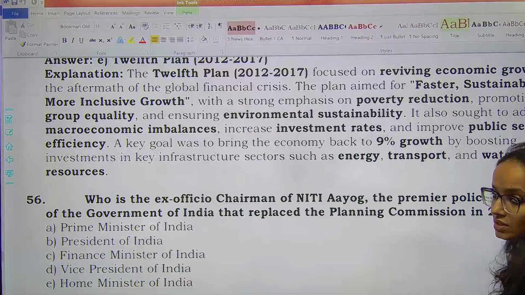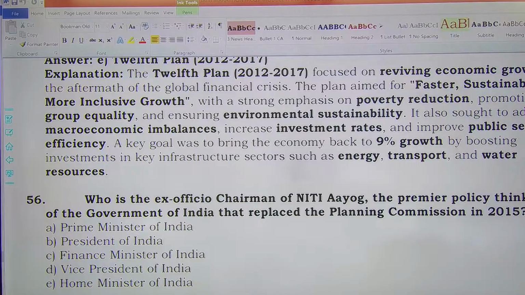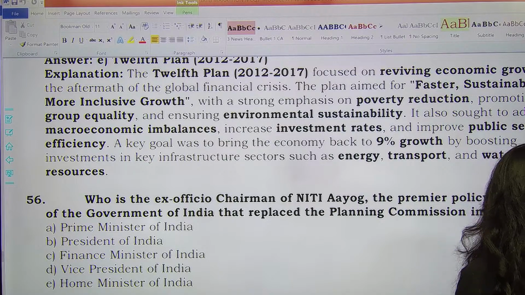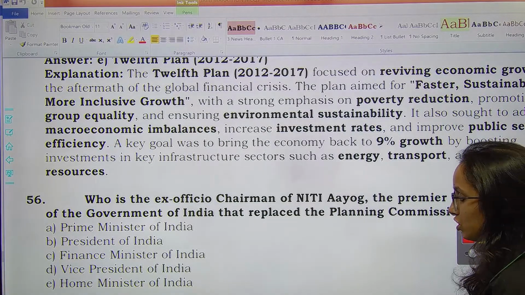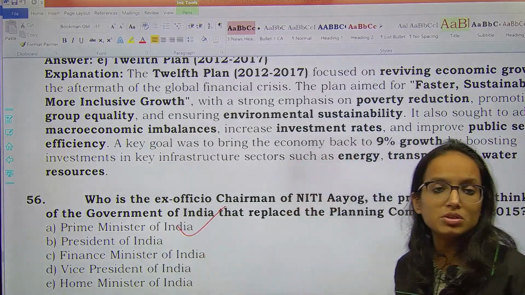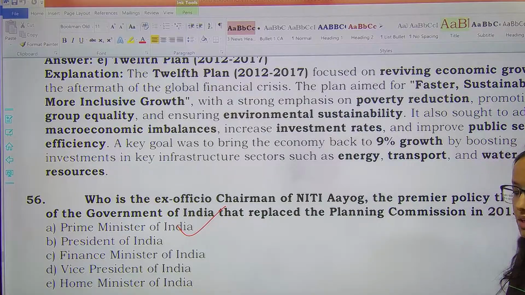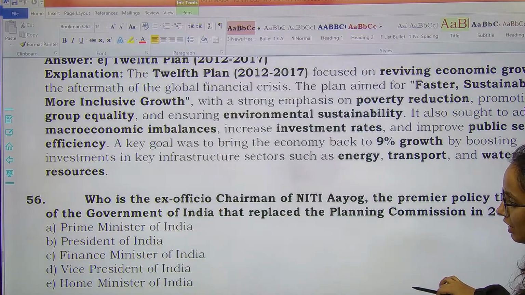Then who is the ex officio chairman of NITI Aayog, which is the premier policy think tank of the government of India, and which has also replaced the erstwhile Planning Commission. Ex officio chairman of NITI Aayog is Prime Minister of India. Okay, so Prime Minister of India is the ex officio chairperson of NITI Aayog. Remember that.